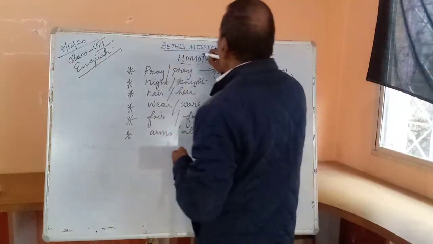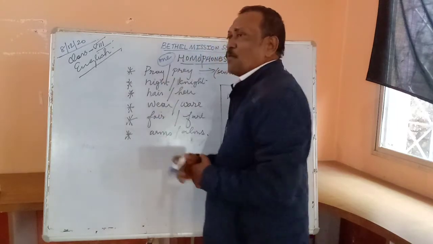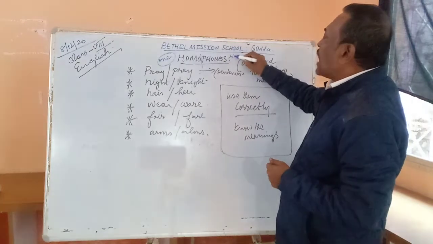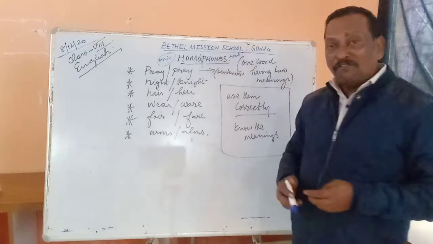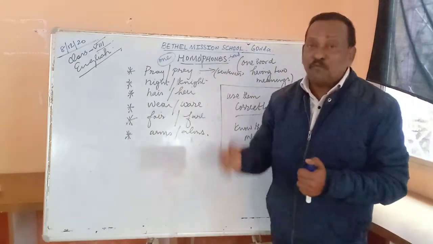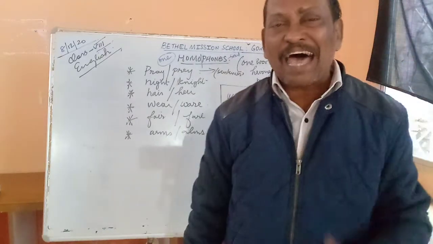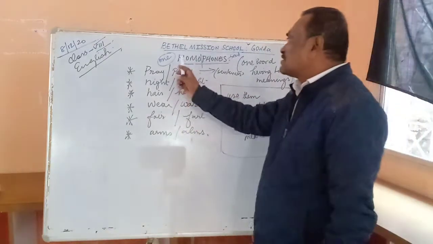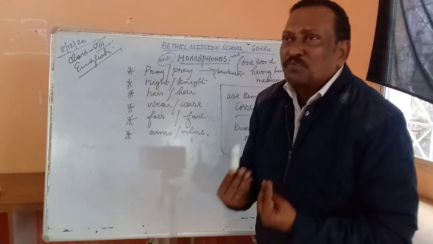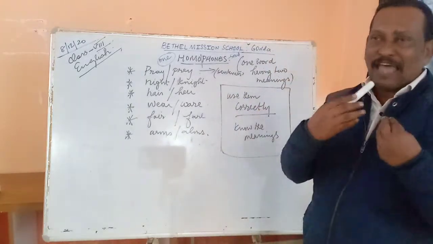And what do you mean by homo? Homo means one. Homo. Phones. What do you mean by phone? Sound. So we have a mobile phone, we have a landline phone, we have a phonograph. And all these give you only one meaning, that is sound. So phone means sound. Homo means one.